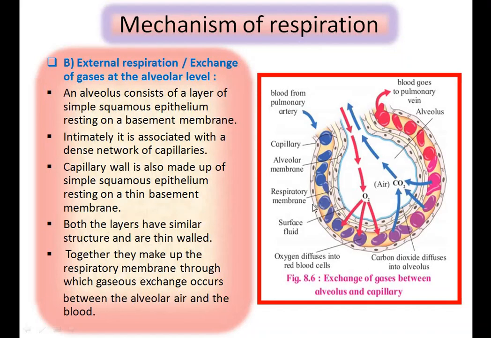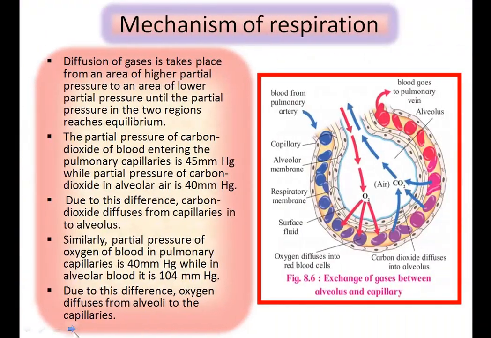And in this respiratory membrane, the gaseous exchange can occur between the alveolar air and the blood. Then the next is diffusion of gases. It takes place from an area of higher partial pressure to an area of lower partial pressure until the partial pressure in the two regions reaches equilibrium.